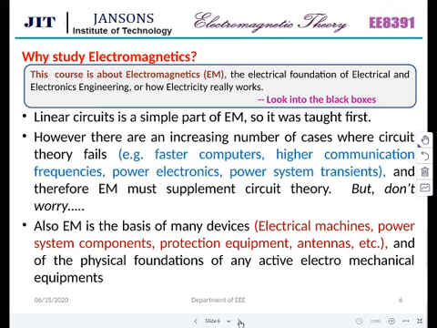There are a lot of black boxes: how current flows from one part to the other, what this voltage difference is, and what the difference between EMF, voltage, and potential is. For the same concept, we are using 3 different terminologies. Are all the 3 the same? No. There are different meanings for each. Potential is different, voltage is different, and EMF is different. EMF is nothing but electromotive force. All the 3 are different concepts.